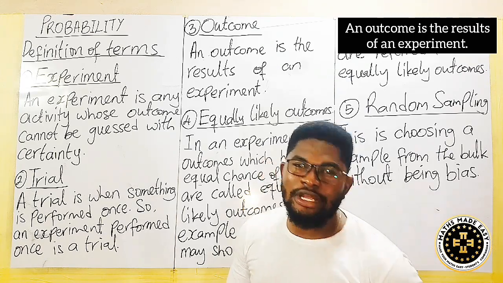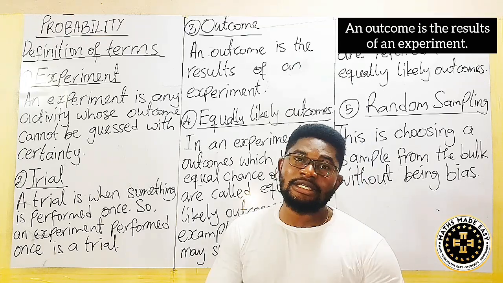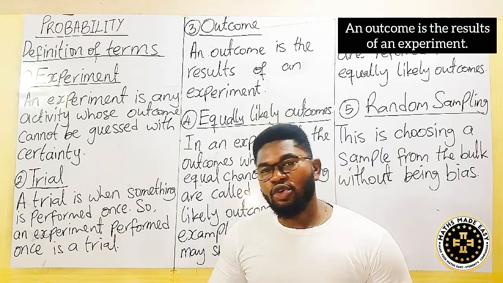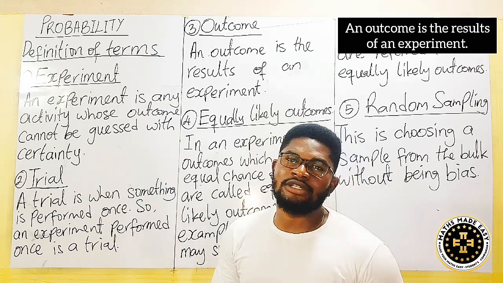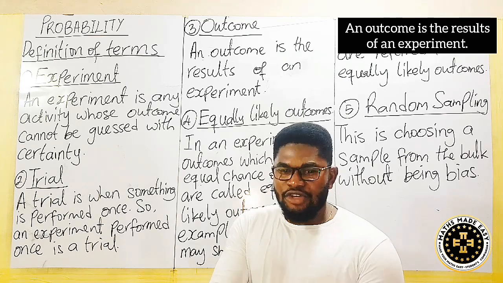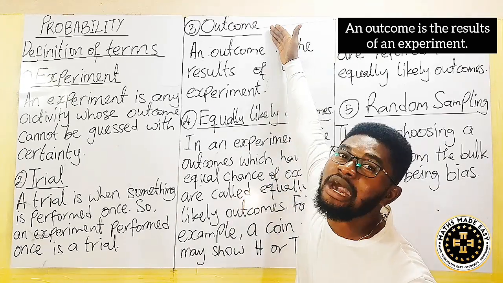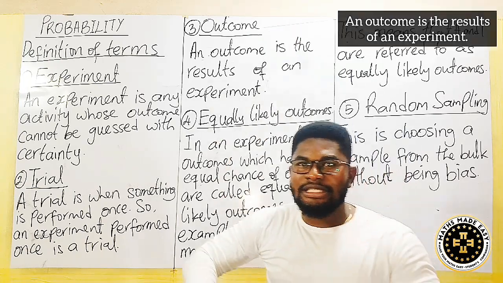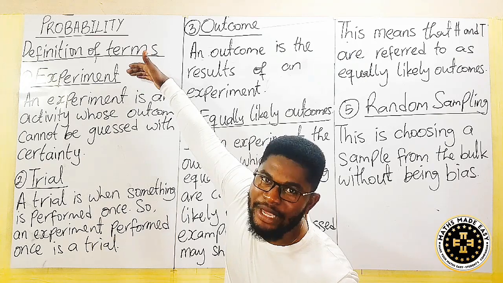Then you have to go and perform an experiment. Let's say you are going through a sickness, like malaria. You go to the hospital, they do some tests on you, and then the test comes out as positive, meaning you have malaria. So you realize that the result came out as positive. So the result becomes the outcome. But the testing and all those things that you went through is what we call the experiment.